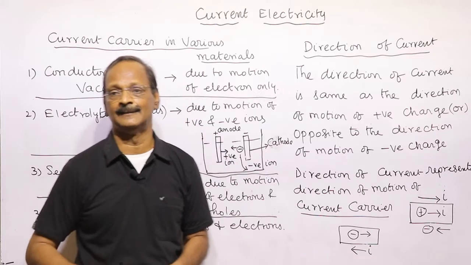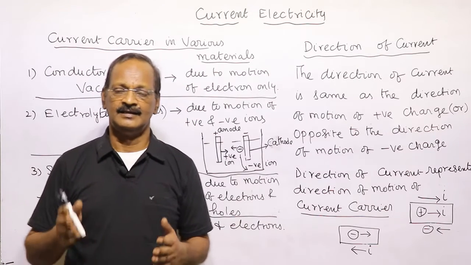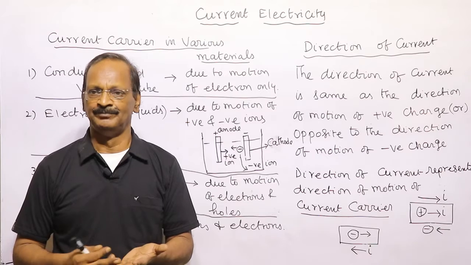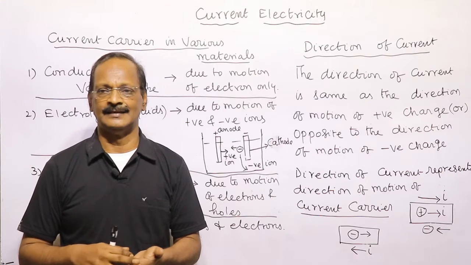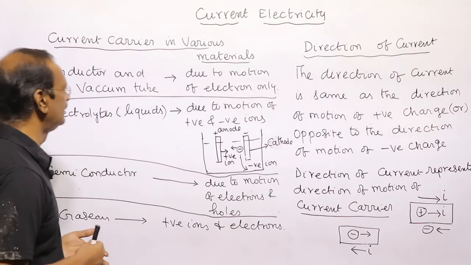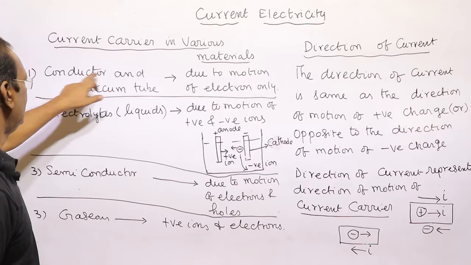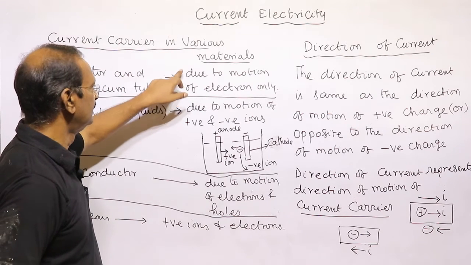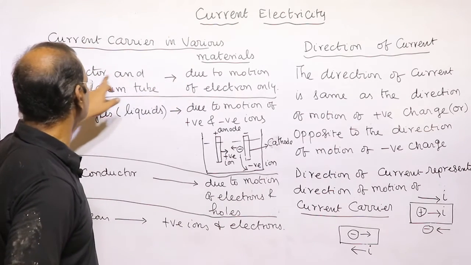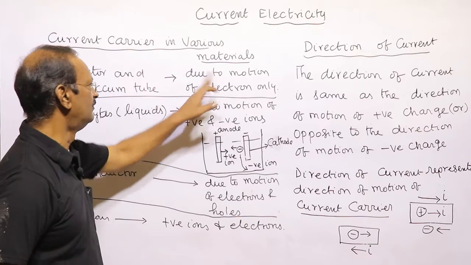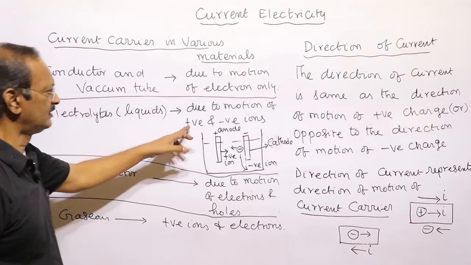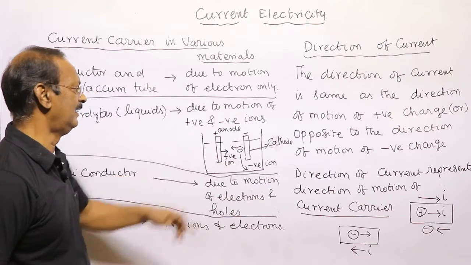What is the current carrier? We have current carriers in different materials: conductor, semiconductor, electrolyte, and gas. In a conductor and vacuum tube, the current is due to the motion of electrons only. In an electrolyte, it is due to the motion of positive and negative ions.